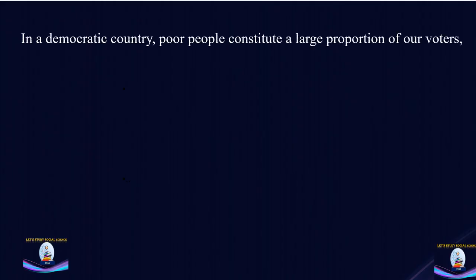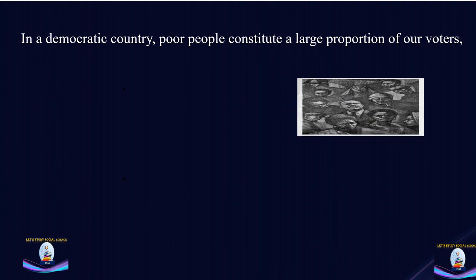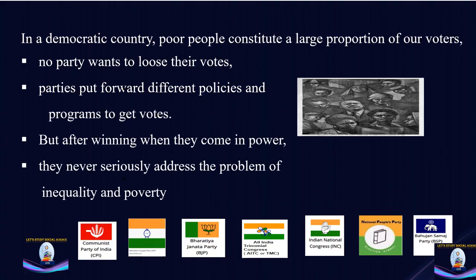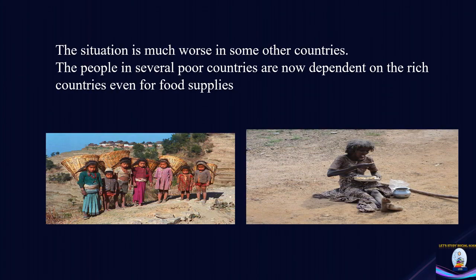Another reason is that in democratic countries, poor people constitute a large proportion of voters. And no party wants to lose their votes. Parties put forward different policies and programs to get votes. But after winning, when they come to power, they never seriously address the problem of inequality and poverty. And the situation is much worse in some other countries. The people in several poor countries are now dependent on rich countries for even the food supply.